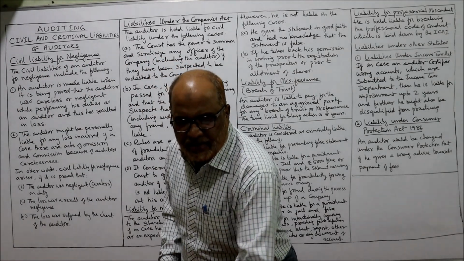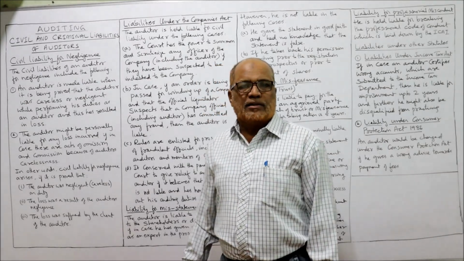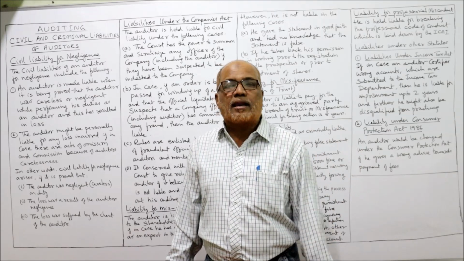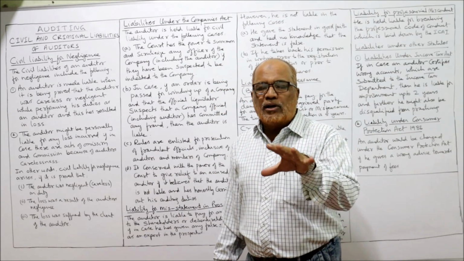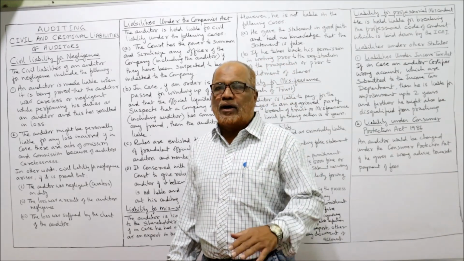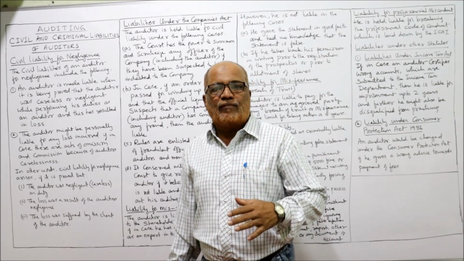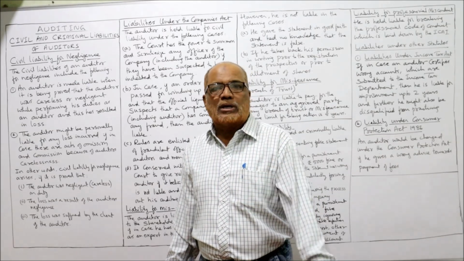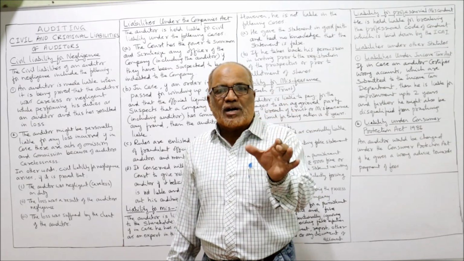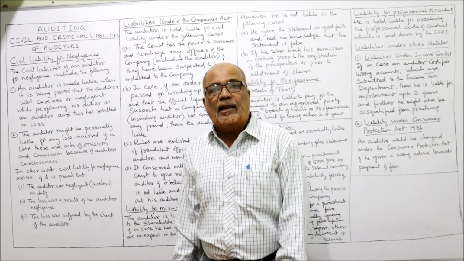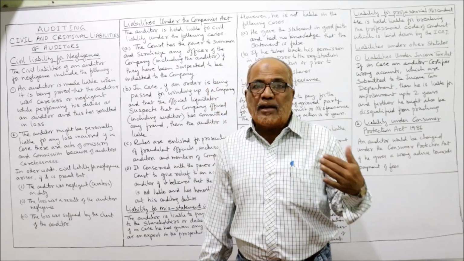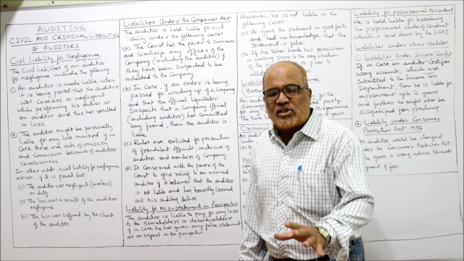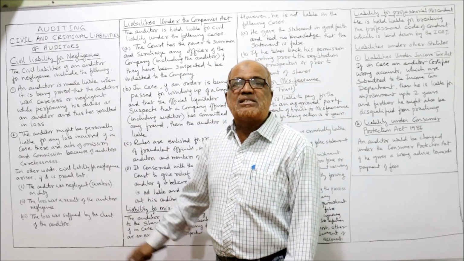So now I'm going to start the liabilities of the auditor. Broadly, we divide the liabilities into two, that is civil liability and criminal liability. The civil liability of an auditor will arise on account of negligence, on account of breach of trust, that is misfeasance, or under the Companies Act 2013. Different provisions are there where the auditors are personally liable. Apart from that, criminal liability is also there where punishment is applied to auditors. But first of all, I'll explain to you about the civil liability.